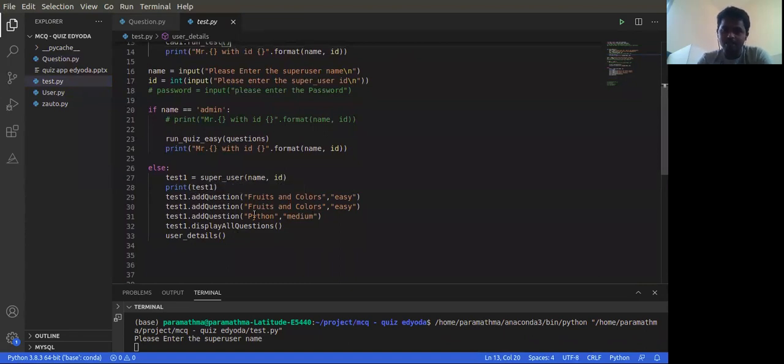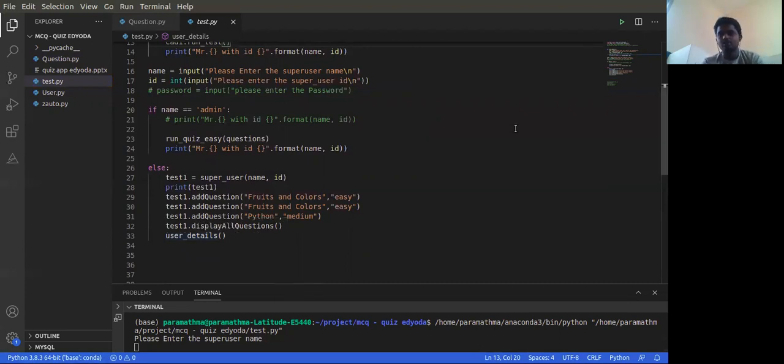To add three questions, one is in the category of fruits and colors, which has to be an easy question, and the second one is the same. For the third, the examiner has to give a question in Python which is of medium difficulty. After that, he is able to display all the questions and the user details, so that he can give a score for that particular person who has scored that much.